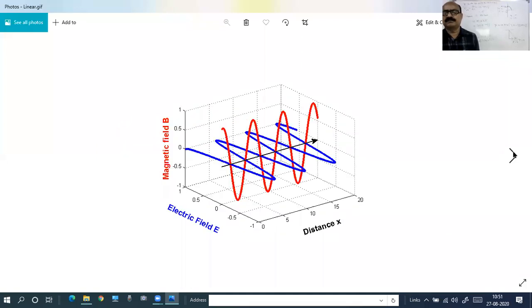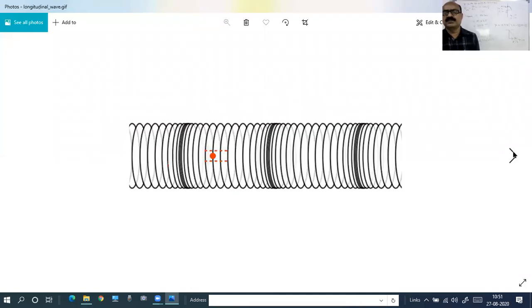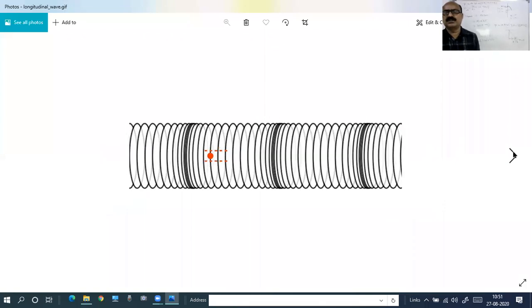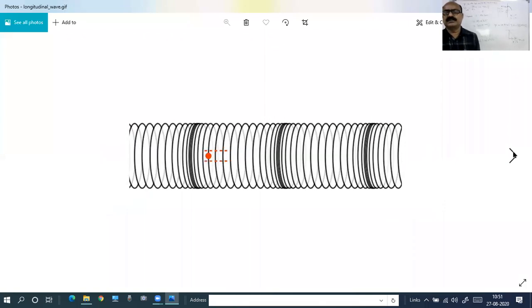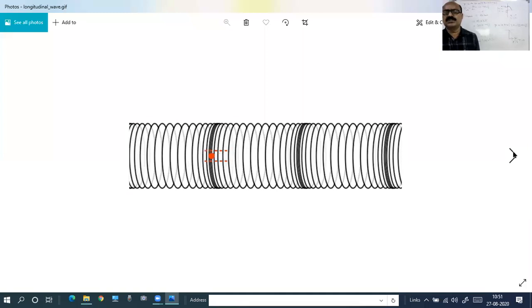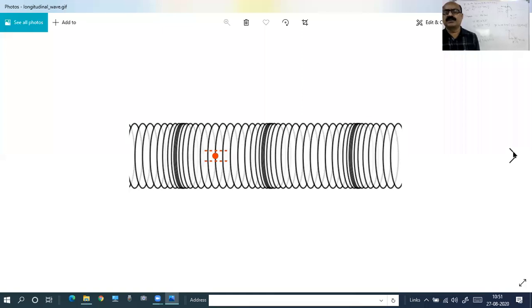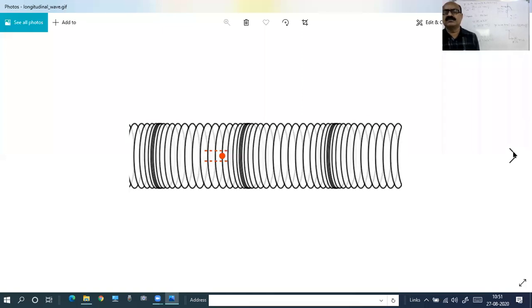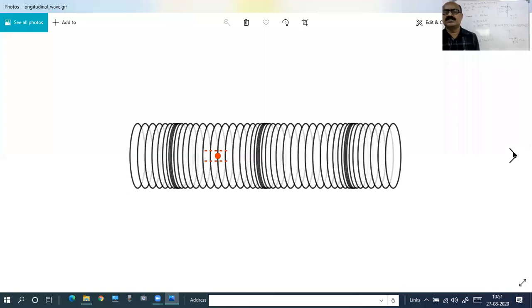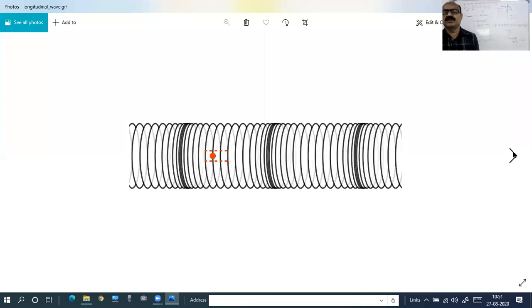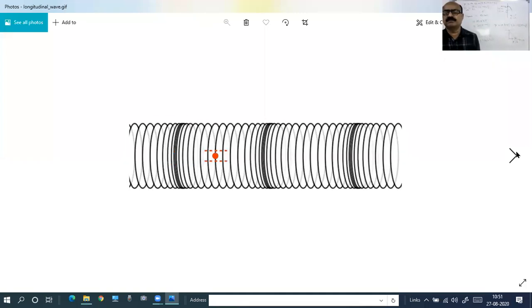See, the transverse wave, longitudinal wave. The red spot, you observe the orange spot. That is moving to and fro from its mean position, whereas the waves are propagating in the forward direction with the same amplitude, the same frequency, and constant velocity. Constant velocity of the wave, not constant velocity of the particle. The velocity of the particle will continuously change.